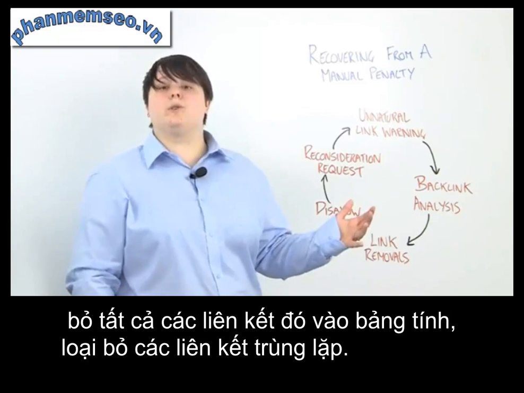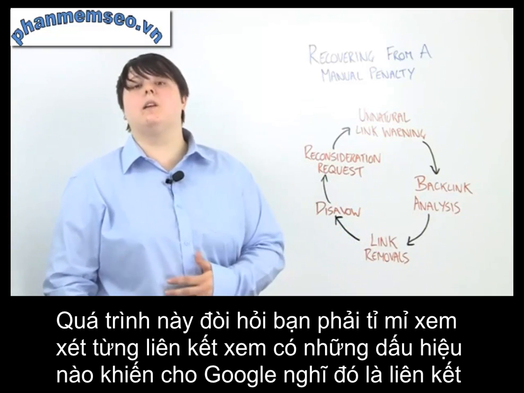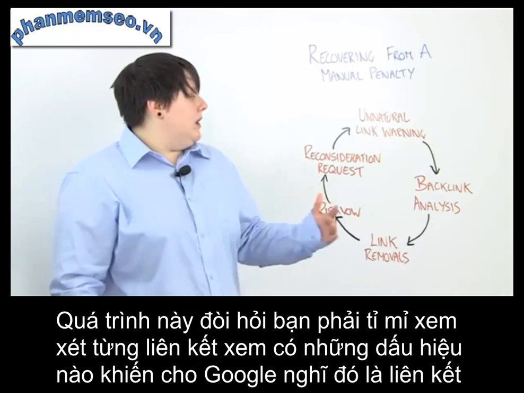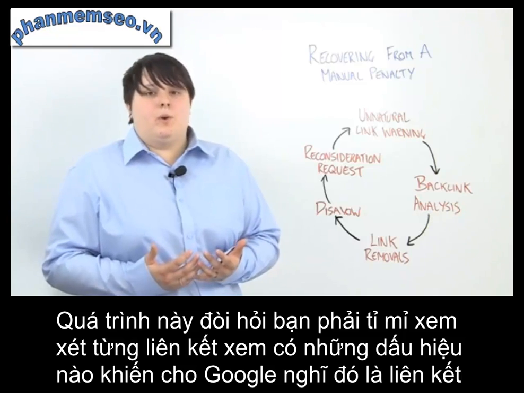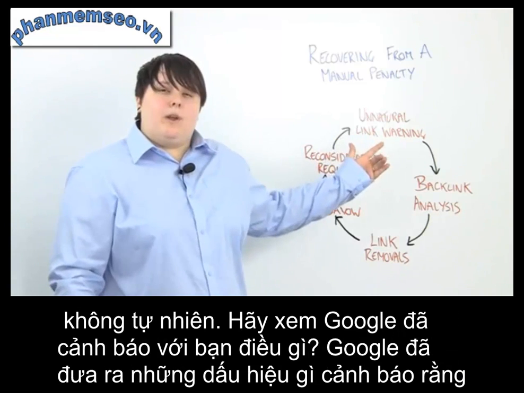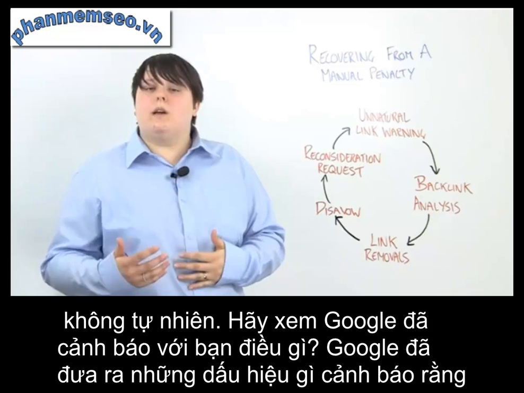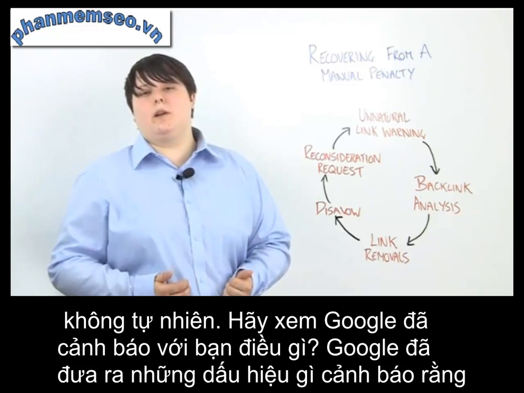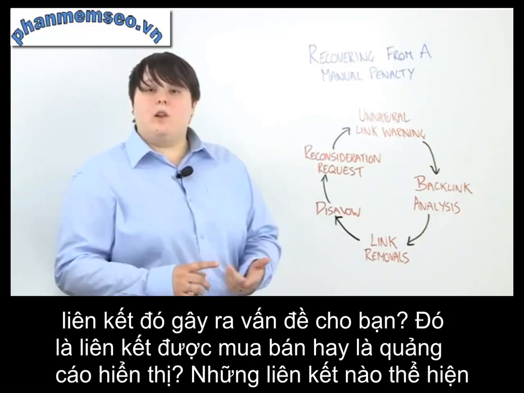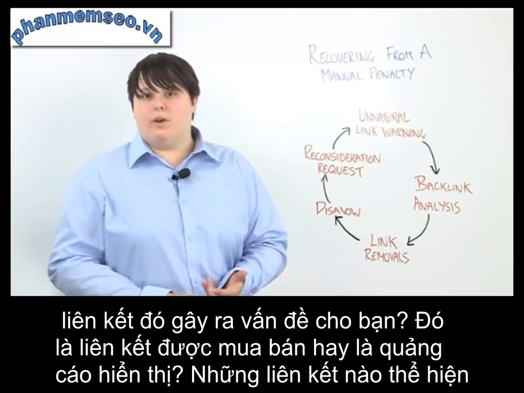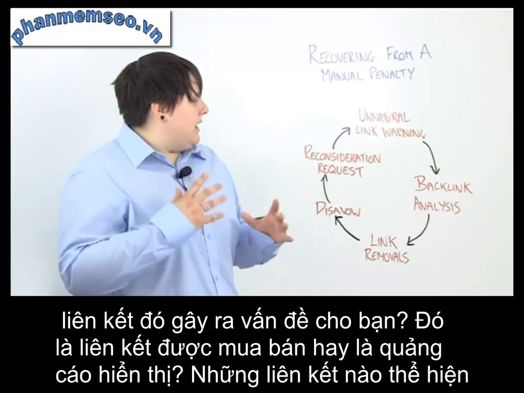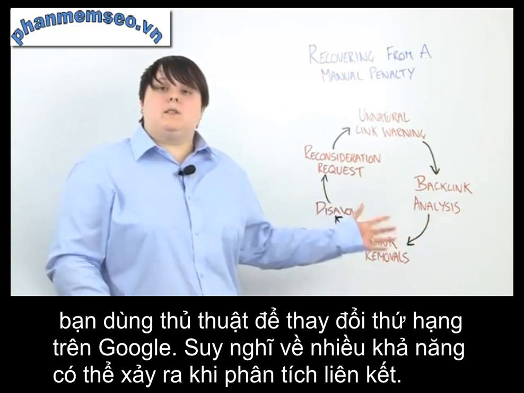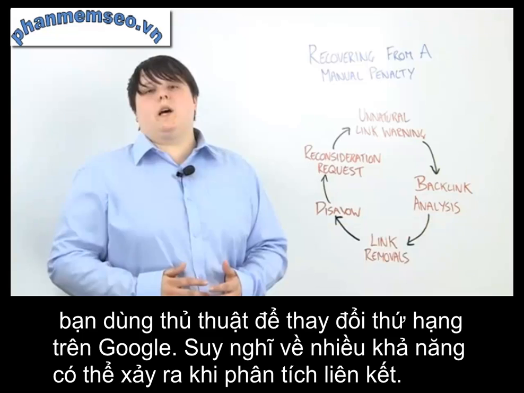And then unfortunately it's the painstaking process of manually reviewing each one. You're looking at this stage for anything that could appear unnatural to Google. Think back to your unnatural link warning. What did it say? The chances are it's given you some indication of the type of link that's causing you a problem. Is it looking at paid links or advertorials? Is it suggesting that you're trying to manipulate page rank? Think about this when you're looking at your backlink analysis and look for links that might fall into those categories.